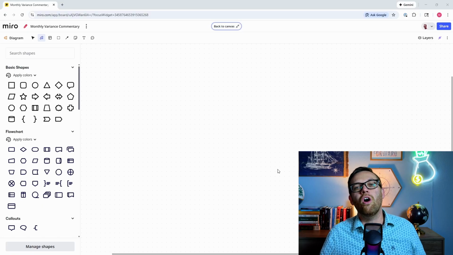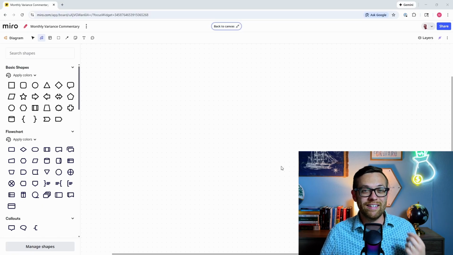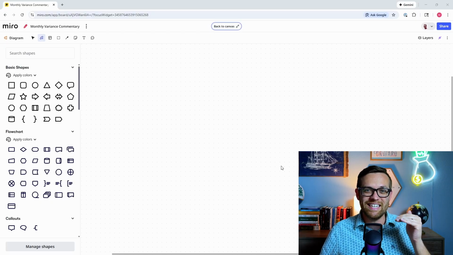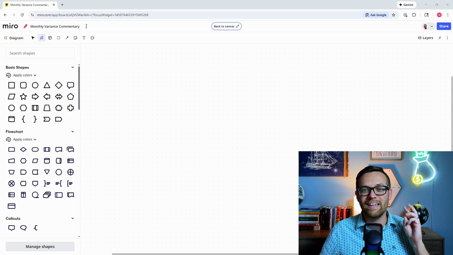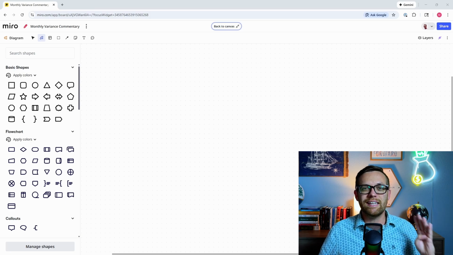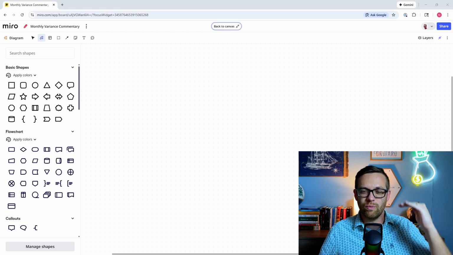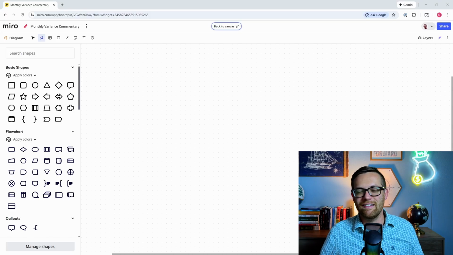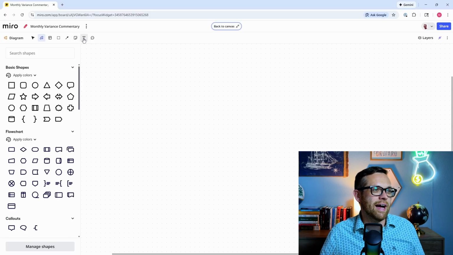So if you'll recall, we've got 4 steps in our process map. Step 1, we're going to identify the starting point or the trigger. Step 2, we're going to identify the data and inputs we may need along the way. Step 3, we're going to identify the decisions and rules. And step 4, we're going to define the output. So we want to think about our process in that frame. So let's go ahead and pop those in here.